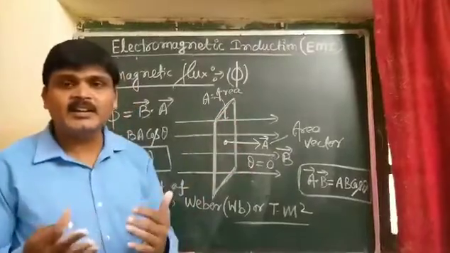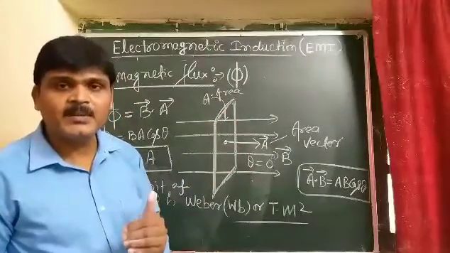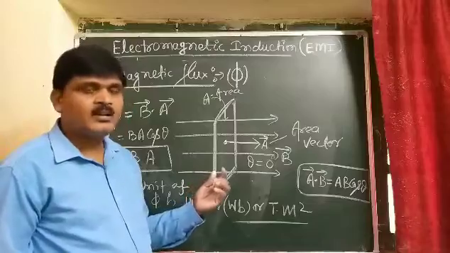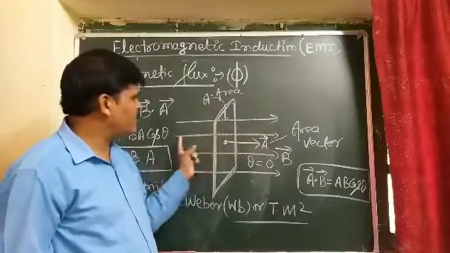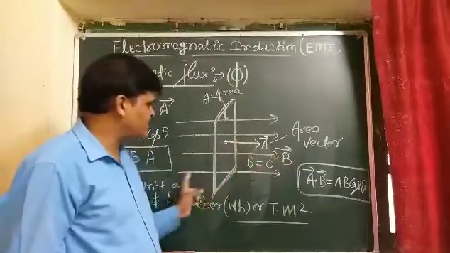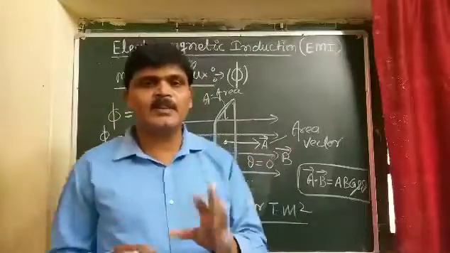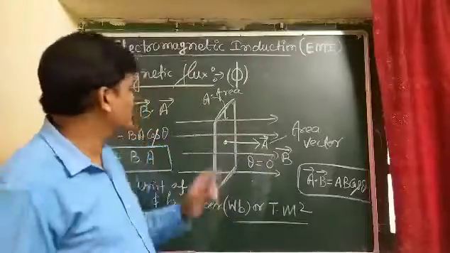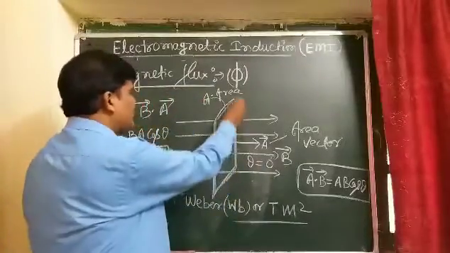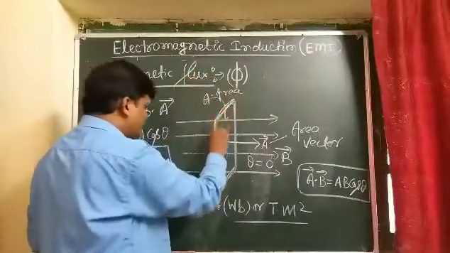So what is magnetic flux? Magnetic flux can be defined as the total number of magnetic field lines passing through any surface area normally. Listen carefully.